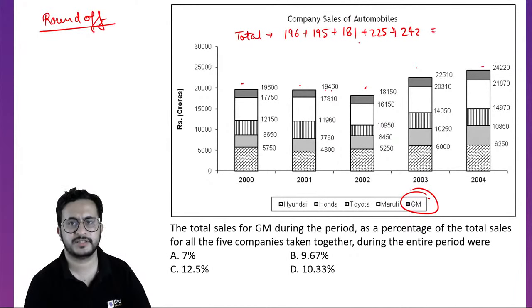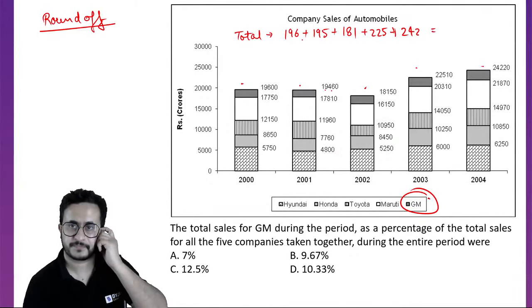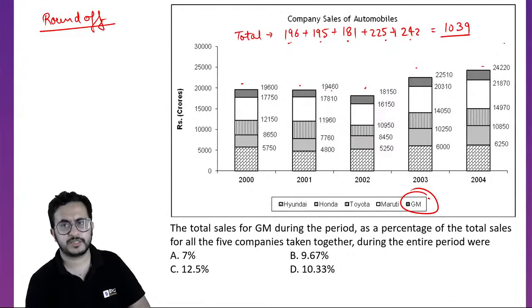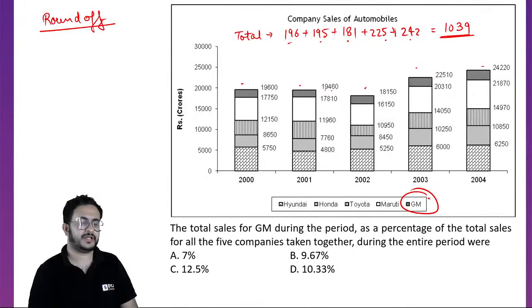So just add this. This will give us 420, 601, 797 and 42. Slightly time consuming, but yes, we can add and get 1039.